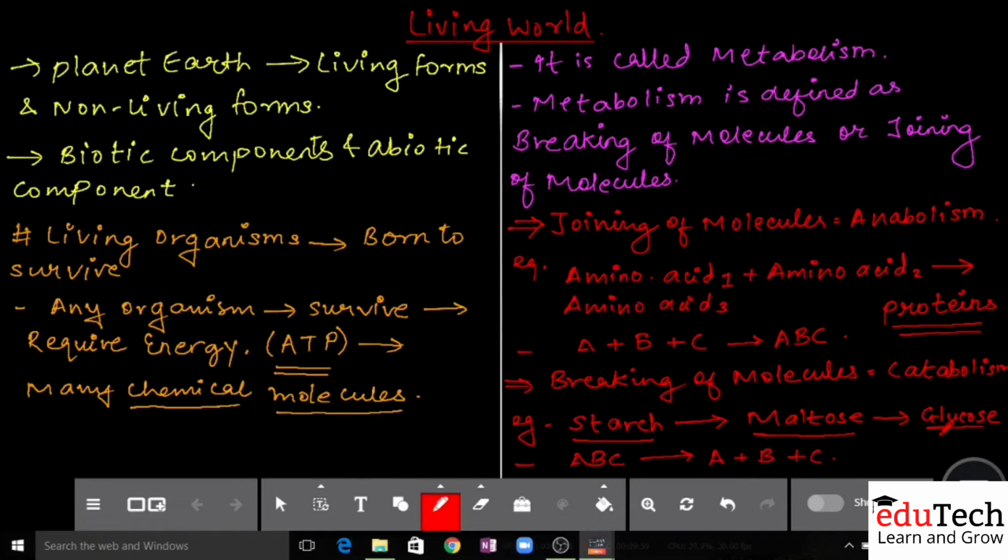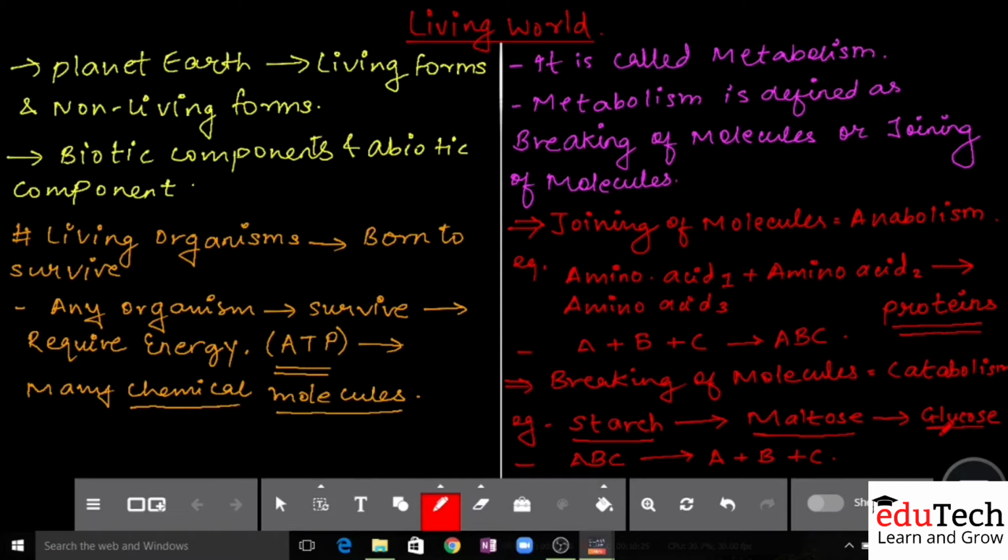So, my dear students, you must understand that whenever we combine anabolism plus catabolism together, the process which is getting performed in the body, in your cell, is what is called metabolism. Okay, now we also discussed the production of energy.